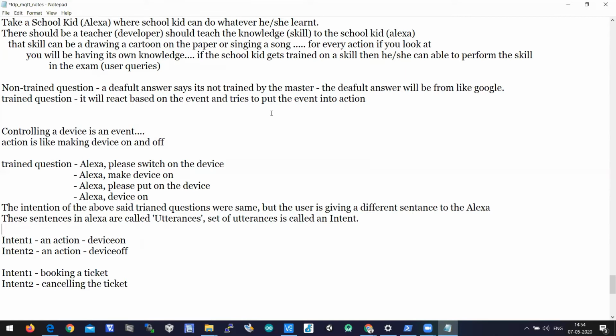Okay. But every intent will have sample utterances, because some users will ask make device on, some users will ask device on, some users will ask Alexa, please put on the device, or some will ask switch on the device. So there should be sample utterances here which have to be trained. Now what will happen?